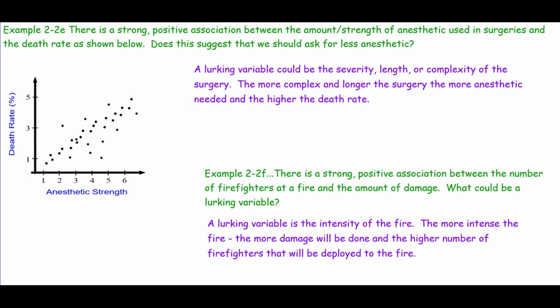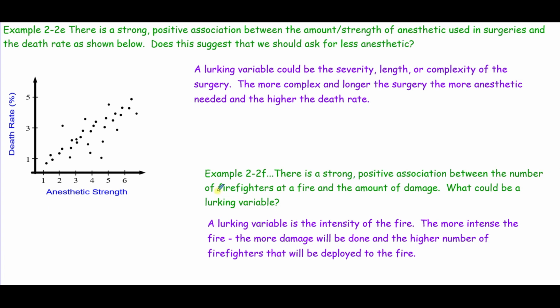Okay, in this example, it says there's a strong positive association between the amount or strength of anesthetic used in surgeries and the death rate, as shown below. We can see the scatter plot there, and we have a pretty decent model, probably a moderate relationship, but it does appear to be linear. So does this suggest that we should ask for less anesthetic in our surgery? What we're thinking about here is that there's a lurking variable, and that lurking variable is the severity, length, or complexity of the surgery. The more complex and longer the surgery, the more anesthetic that's needed, and then the higher the death rate is going to be. So we want to always think about our situation and whether there is a possibility for a lurking variable.